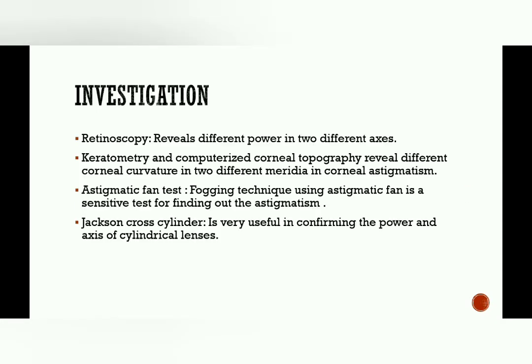So the investigation, what we do as an investigation, we will do retinoscopy to reveal the different power in different axes. Keratometry, or you can say corneal topography, is done to reveal the corneal curvature in two different meridia in corneal astigmatism. Astigmatic fan test is done by fogging technique, and Jackson cross cylinder is done to confirm the power and axis of cylindrical lenses. Okay, so these are the kind of investigations we will do in astigmatism.